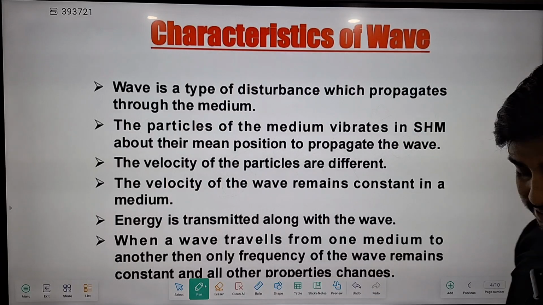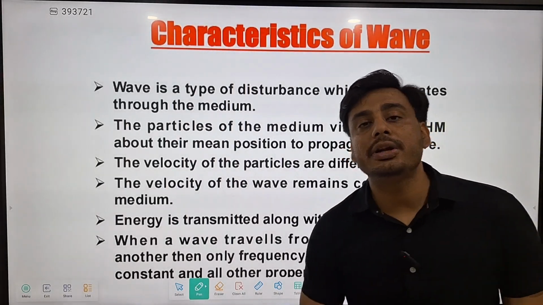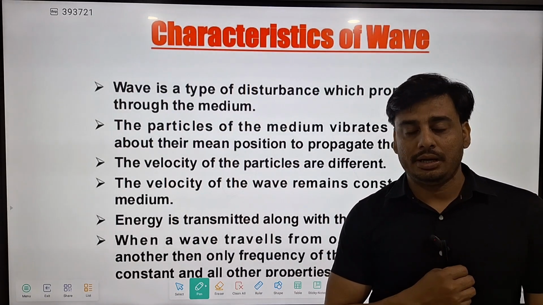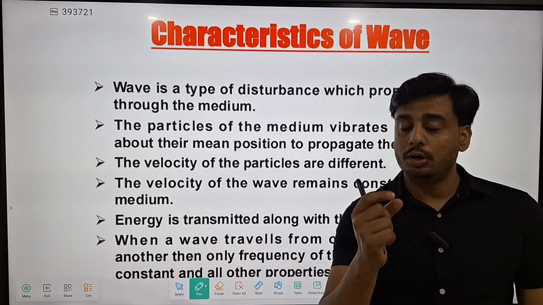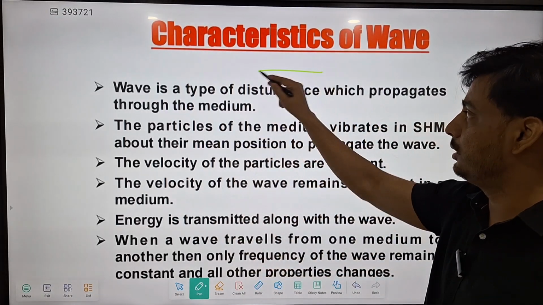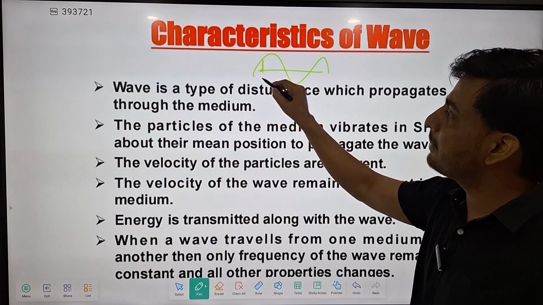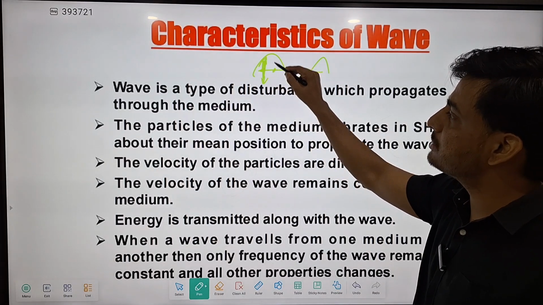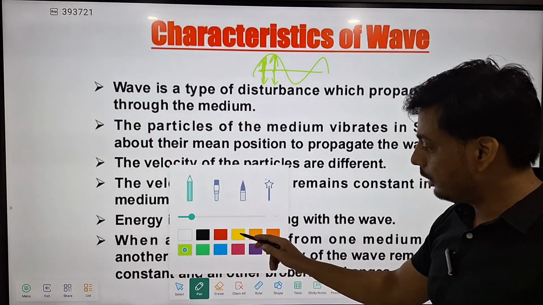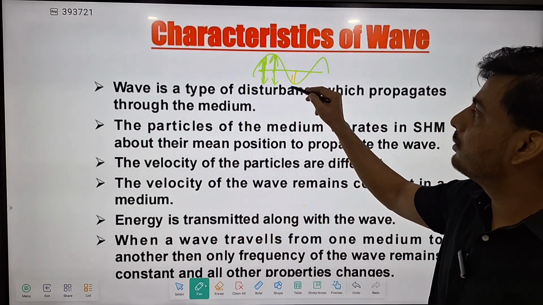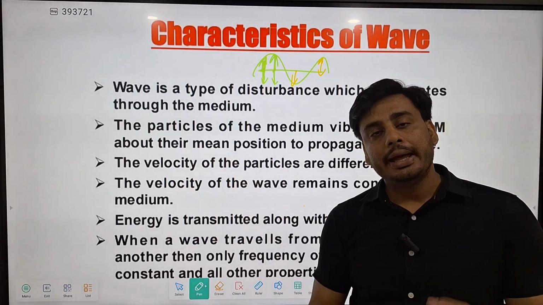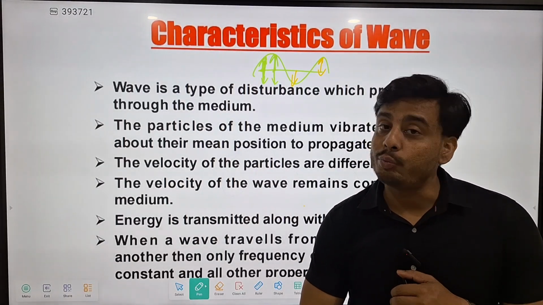Then what are the characteristics? Characteristics means what are the properties of a wave. Already we discussed that a wave is nothing but a form of disturbance. And when a wave travels in a medium, all the particles of the medium execute simple harmonic motion. For example, if you consider this particle, it will execute simple harmonic motion. This particle also executes simple harmonic motion. So all the particles, you can see, will vibrate to and fro about their mean position, and only energy is transmitted through the wave.